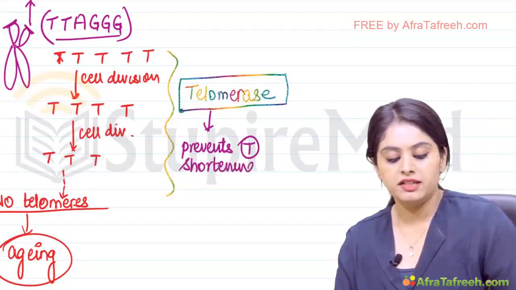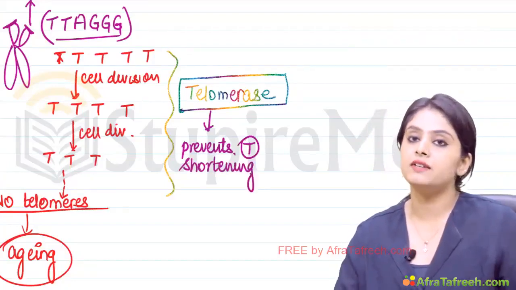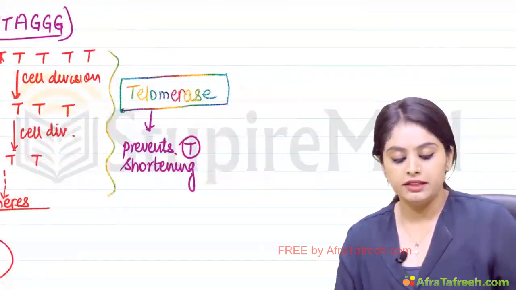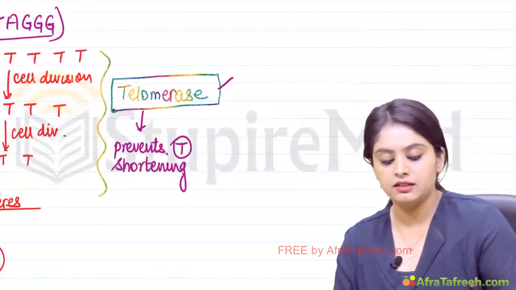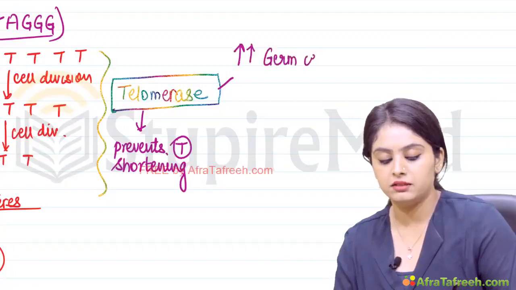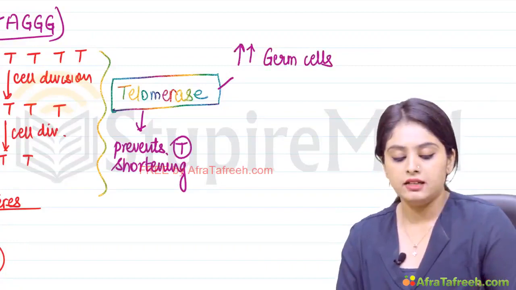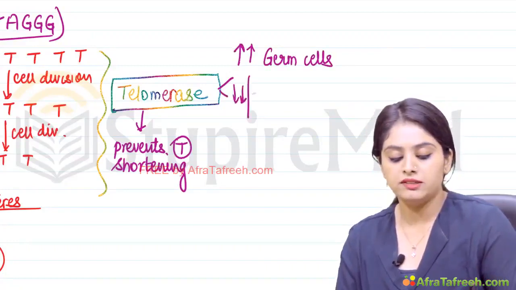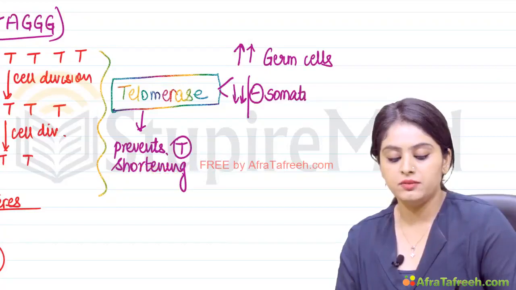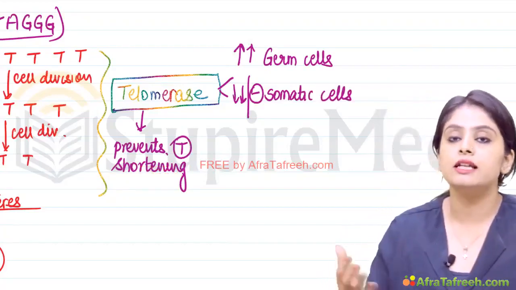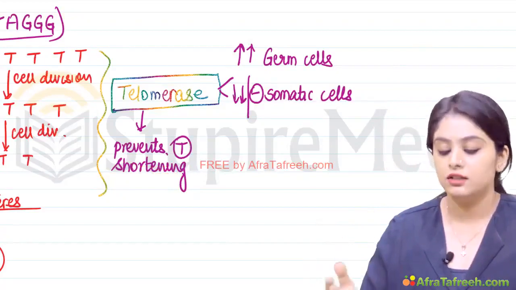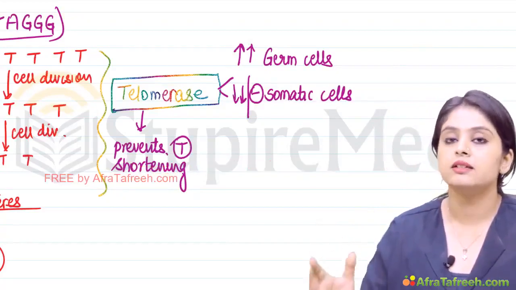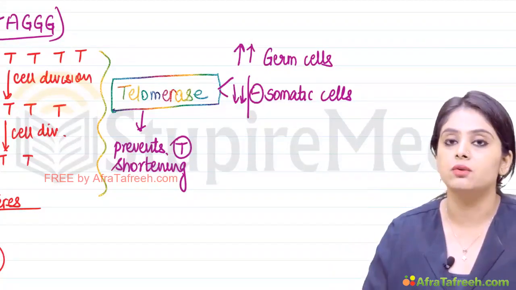Now, what would be the cells in which telomerase activity will be very high? Yes, it is obvious that this activity is very high in the germ cells, and it is extremely low, or you can say even absent, in the somatic cells. The germ cells have to multiply more, so their telomerase activity is very high. The somatic cells do not multiply, so their telomerase activity is very low.